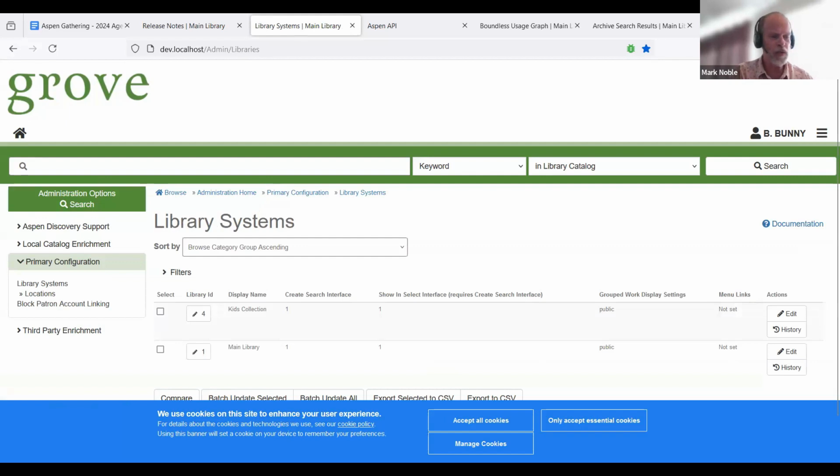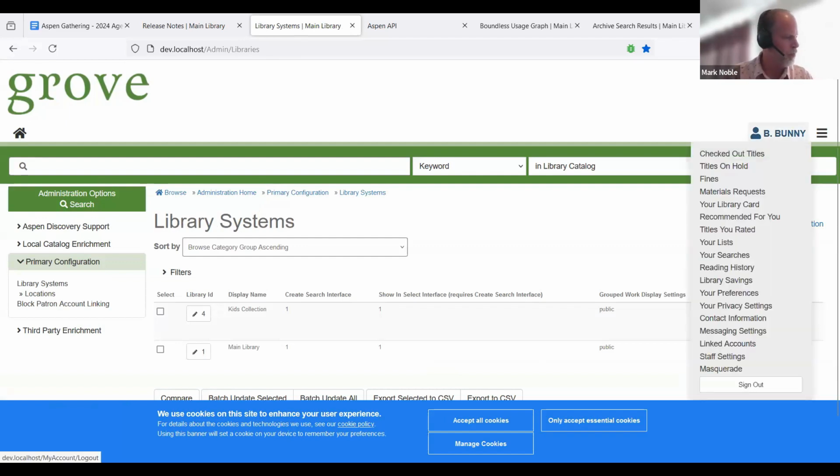So this is really cool, especially as we have more people doing kids collections and that kind of thing, or for staff that work at a couple of different libraries and need to manage them both. So we have that in a couple of different consortia.